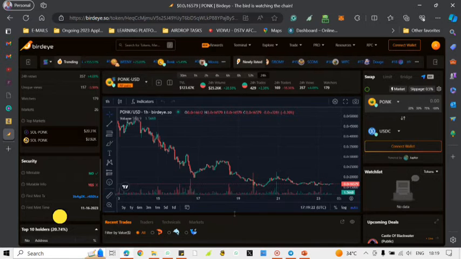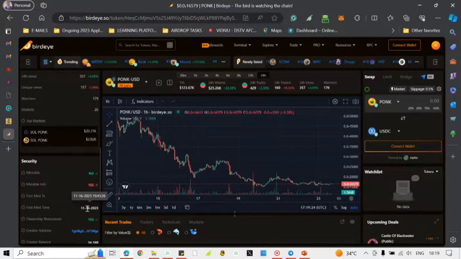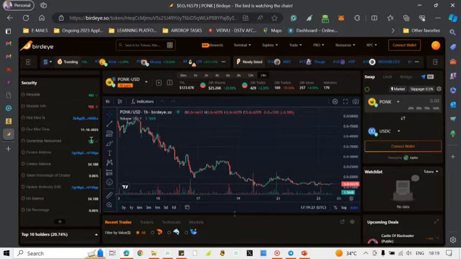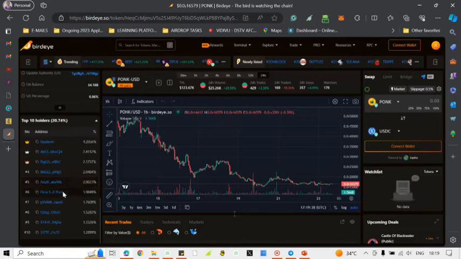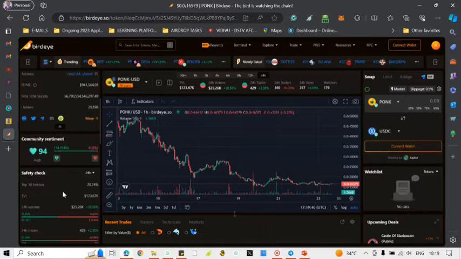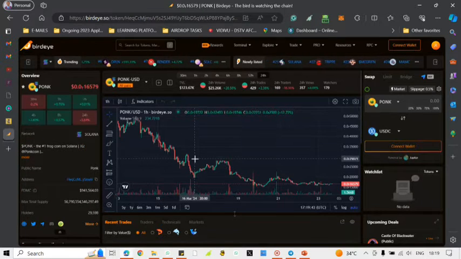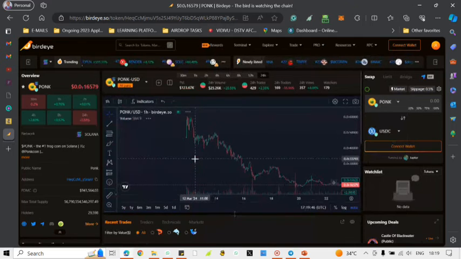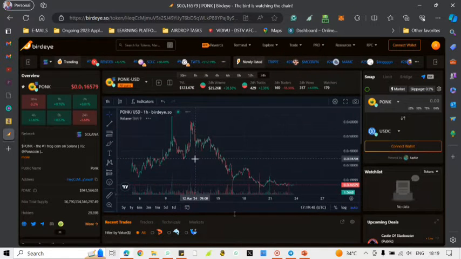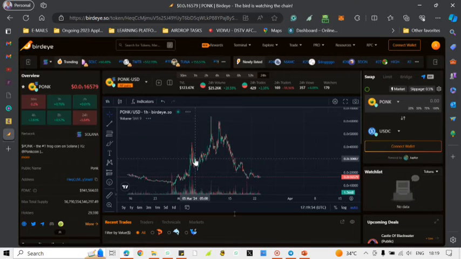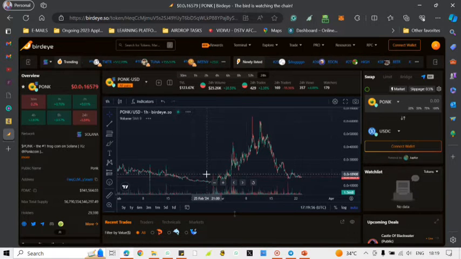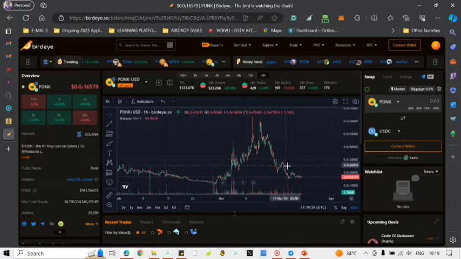This coin was first minted in November 2023. The ownership has been renounced though, and the token percentage of the creator is just 0.06%. So this is just showing what we've already seen before. Now looking at the chart, this is a 1 hour chart. It shows that the coin has gone up and come down again.